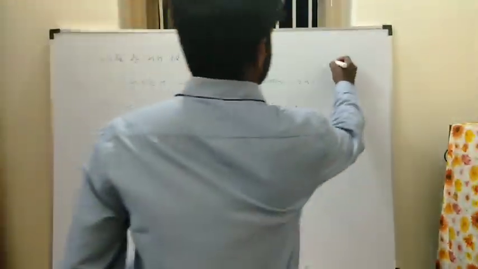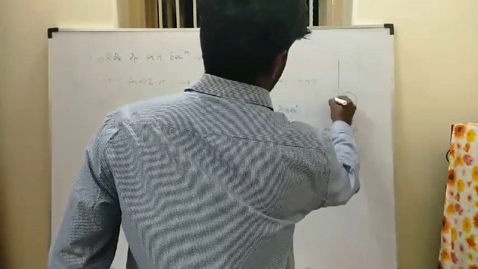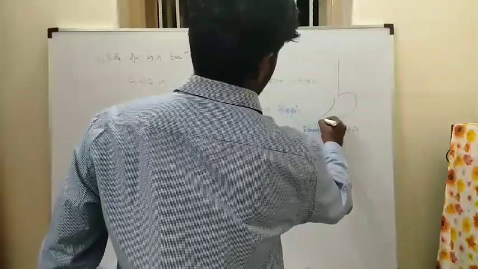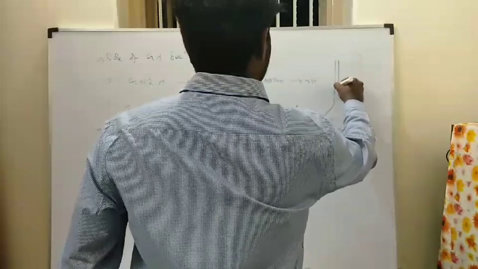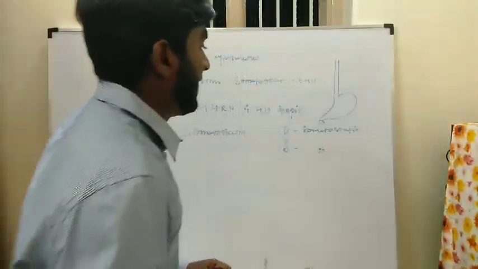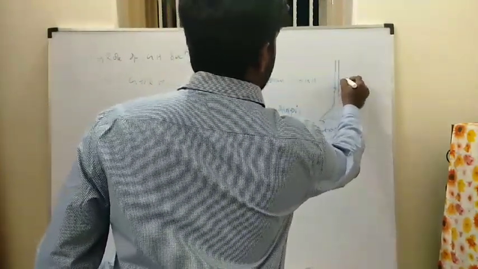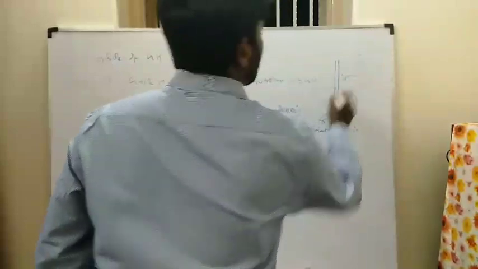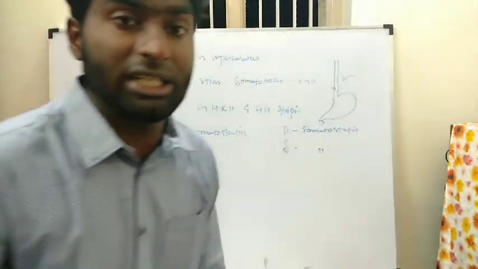This is the esophagus, and this is the stomach. This is the digestive tract. The gastric glands are present in the stomach. So the somatostatin from the gastric glands will act on this digestive tract. From the digestive tract, enzymes are released. Now it is going to inhibit and suppress the enzymes from the digestive tract.